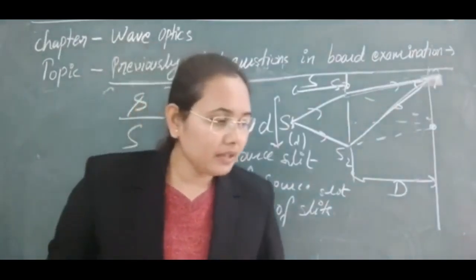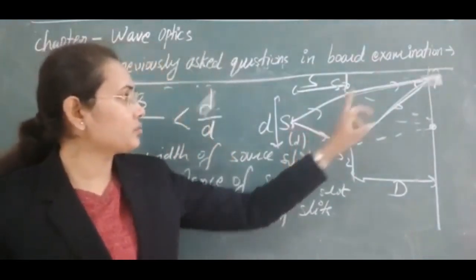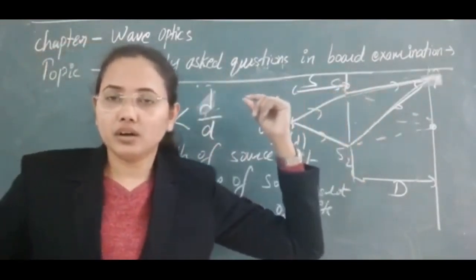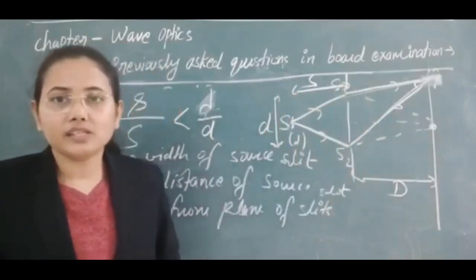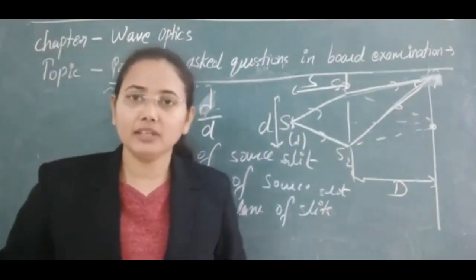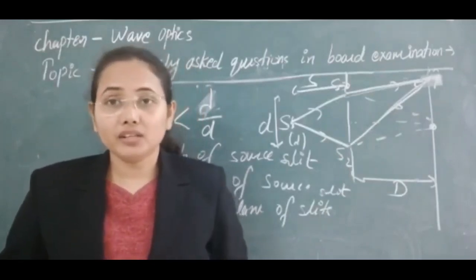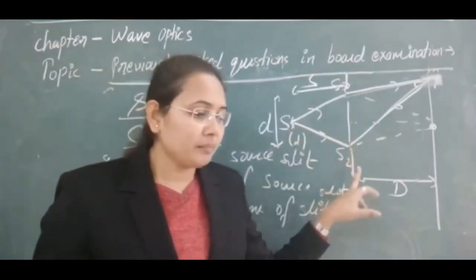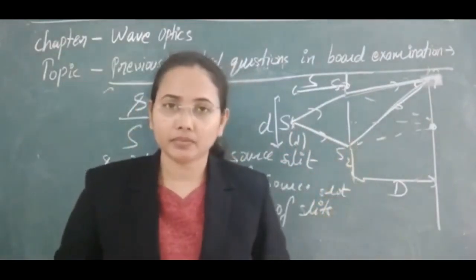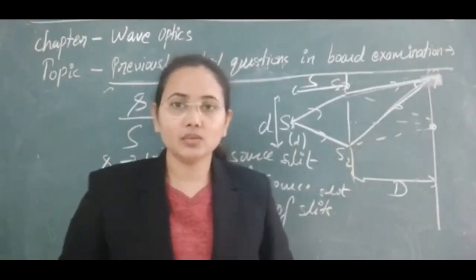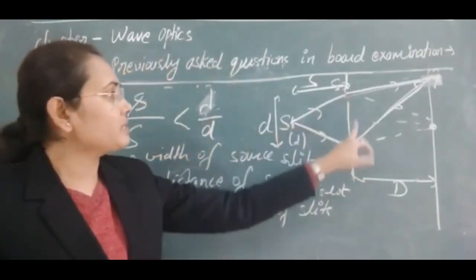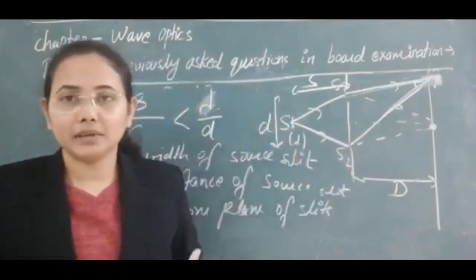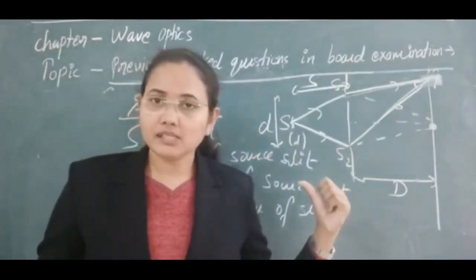The reason is simple: if we decrease this distance, the light waves will not reach the two slits properly. Then the sharpness of the fringes will reduce, and for a particular distance of the source slit from the plane of the slits, the fringes will disappear. So it is always necessary to keep the source slit at a particular distance from the plane of the slits so that we can see a distinct image.